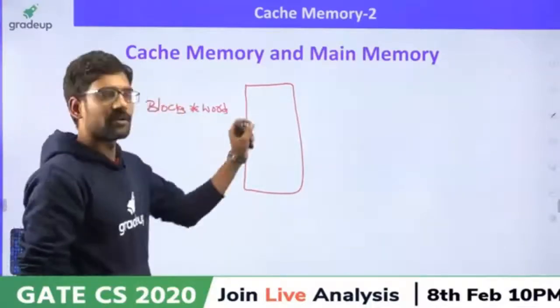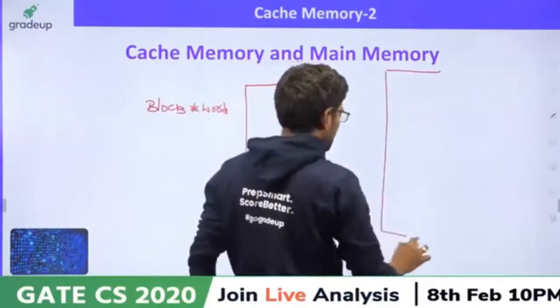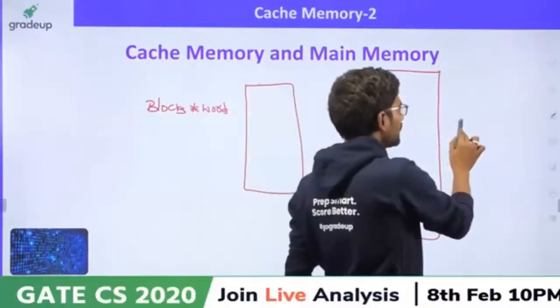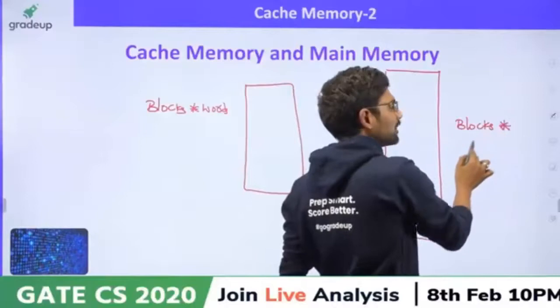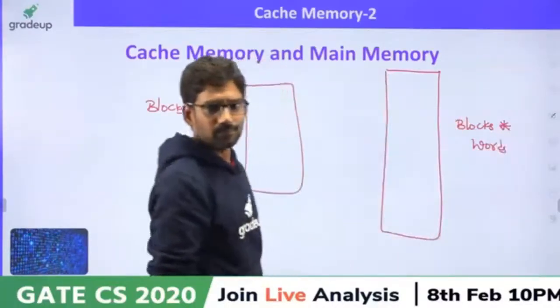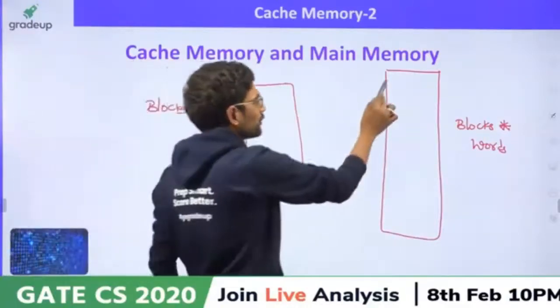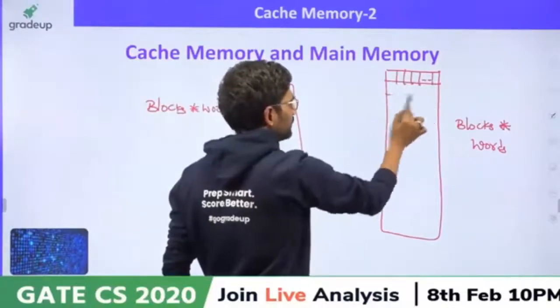In the same way, main memory also will be divided into blocks, and blocks will be further divided into words. These are the words. Okay.